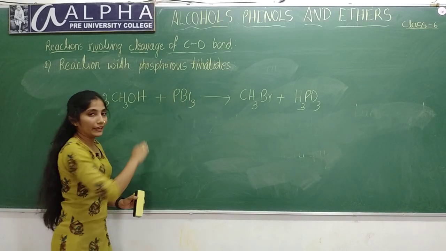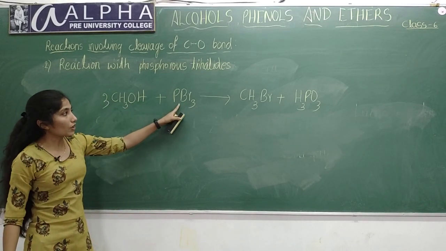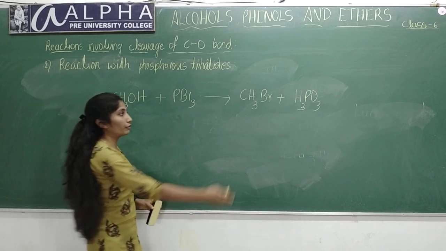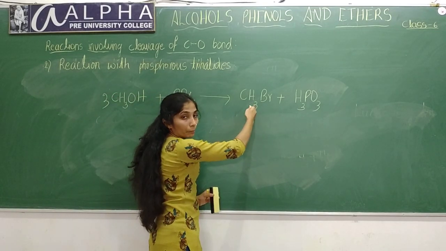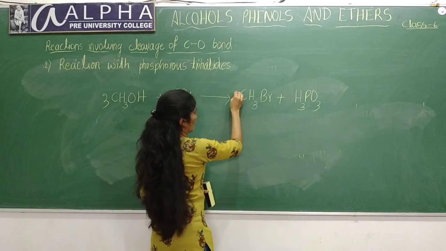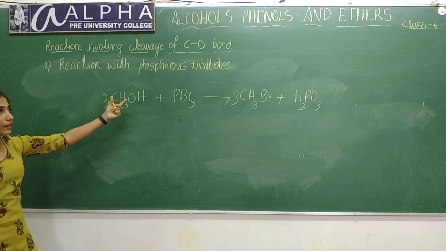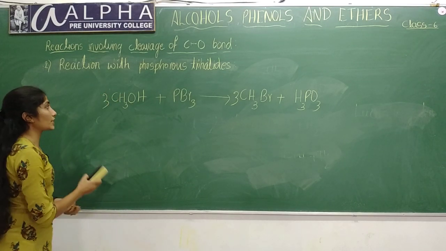I am taking bromide here. CH3OH, that is methanol, reacts with phosphorus tribromide to form bromomethane with phosphorus acid as byproduct. Okay, this is balanced reaction. This is reaction of alcohols with phosphorus trihalide.